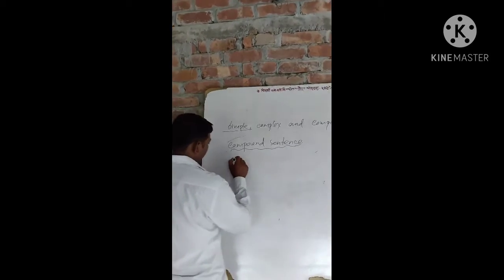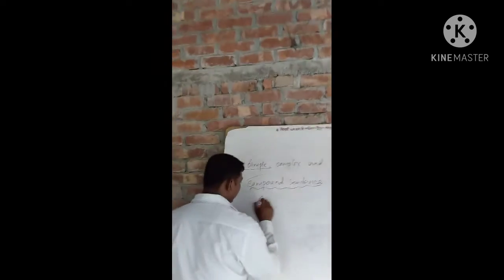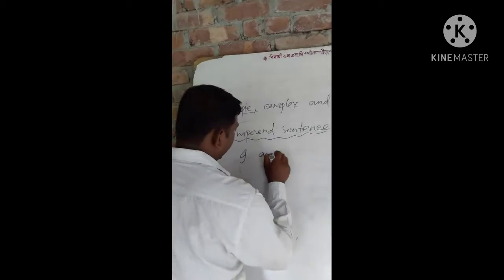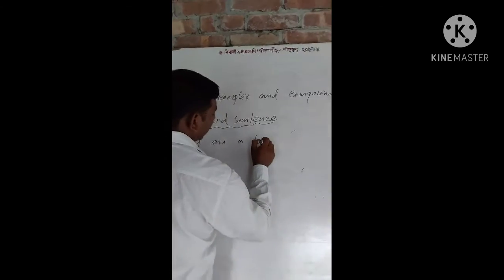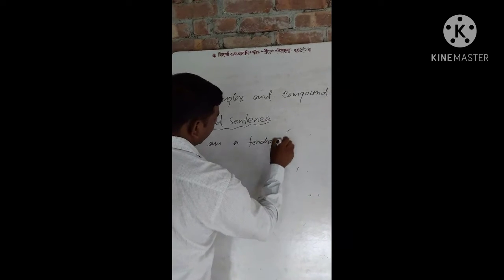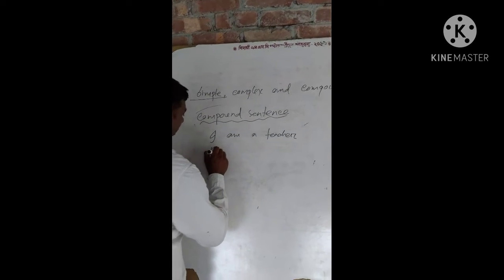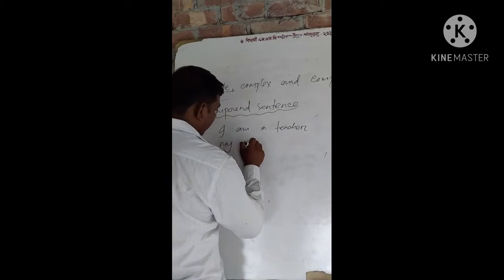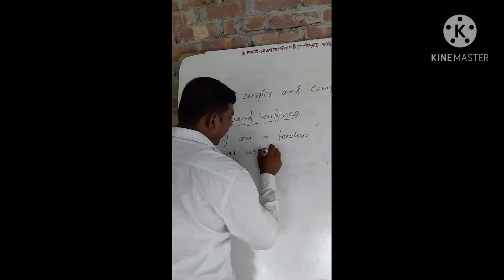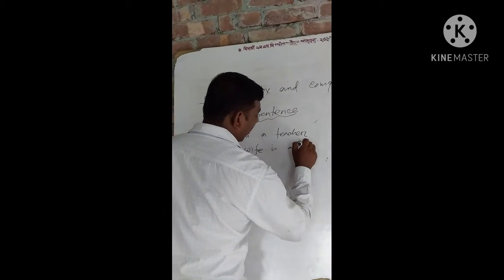For example, I am a teacher. My wife is a housewife.